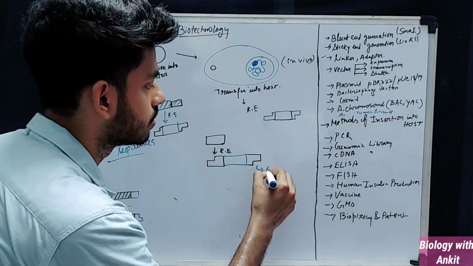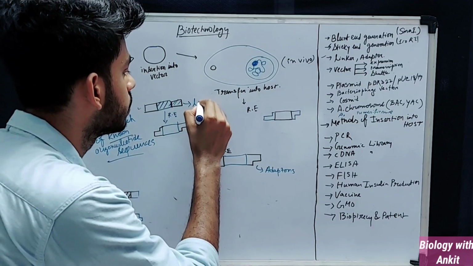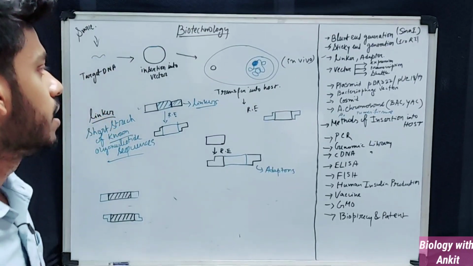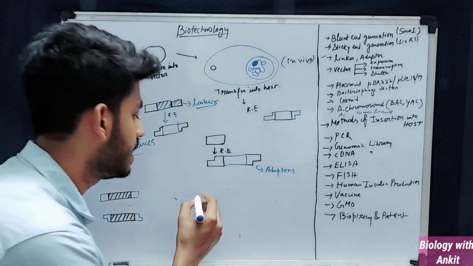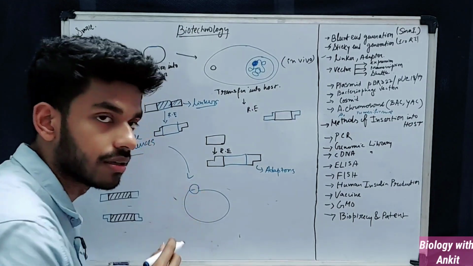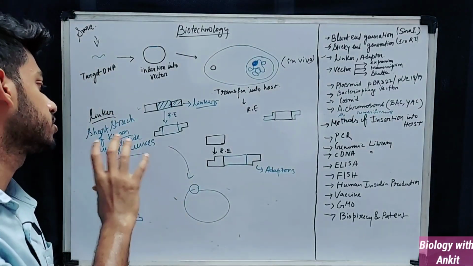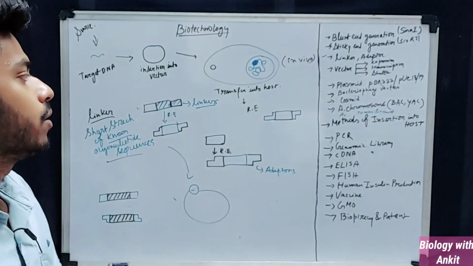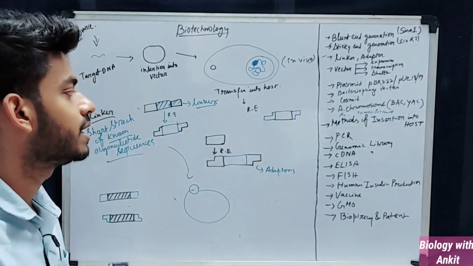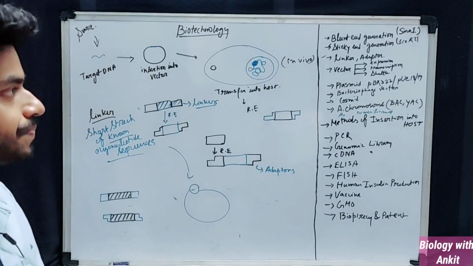So this is adapters, and this is linkers. So I've told you what the uses are, that is to seal the DNA, to seal the vector molecule after inserting the target DNA. The linkers and the adapters are used. Okay, so linkers and adapters are short stretches of oligonucleotide sequences which work as a restriction site for some restriction enzymes, and it helps in the ligation of the vector molecule. Okay, I hope this is clear.